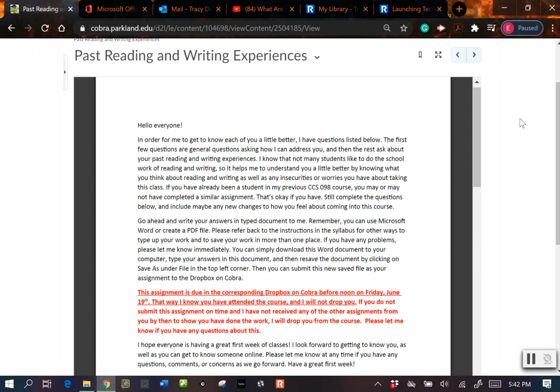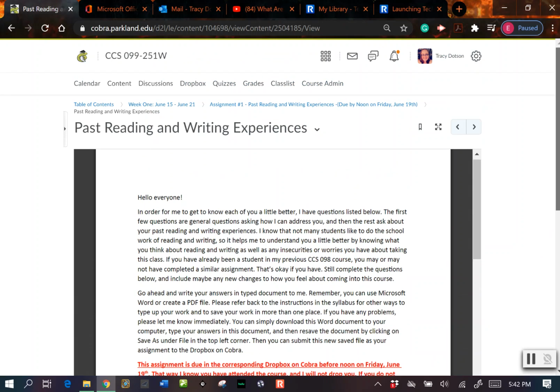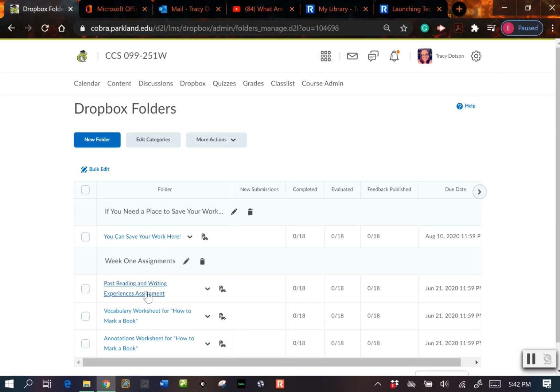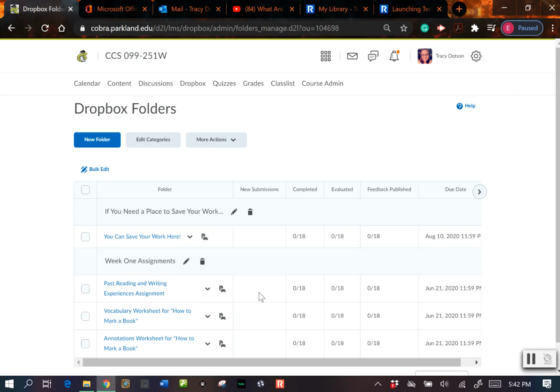It's a Word document, so down below you can download it to Word Online. Enable editing at the top of the page in the yellow bar, and then you can type up your answers, go to File, Save As, and then you can submit it to the Dropbox. And so under the Dropbox tab, this is where you would submit it. So you'd click here, you click Add a File, and then choose wherever you're uploading it from, click Submit, and then Done. Okay, and then there should be a number 1 here for you to show that you submitted it.